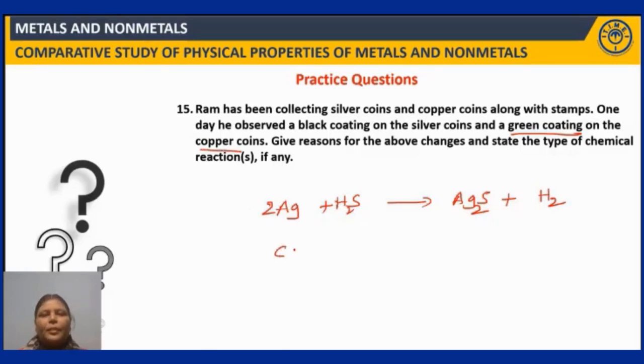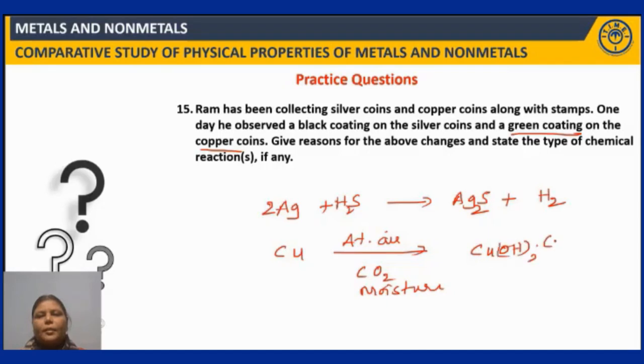Copper, when exposed to the atmospheric air containing moisture, reacts with carbon dioxide in the presence of the moisture to form copper hydroxycarbonate. Or you can write this as Cu2(OH)2CO3, copper hydroxycarbonate, which is green in color.